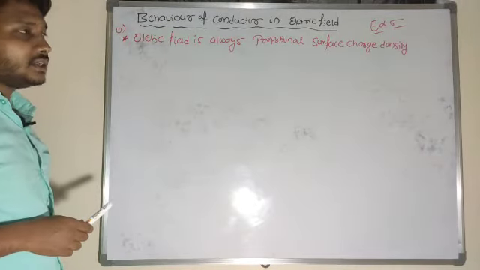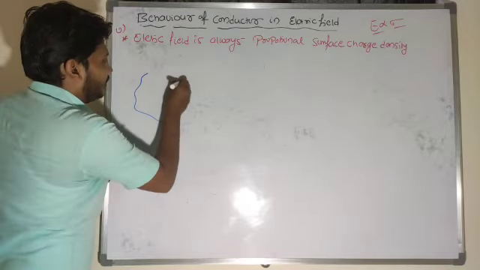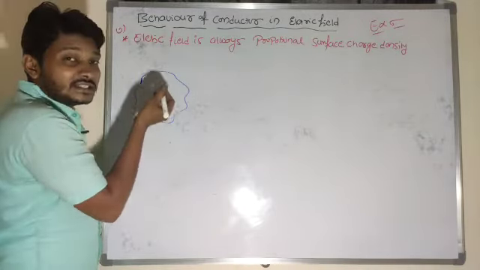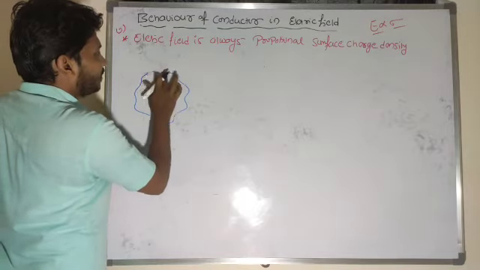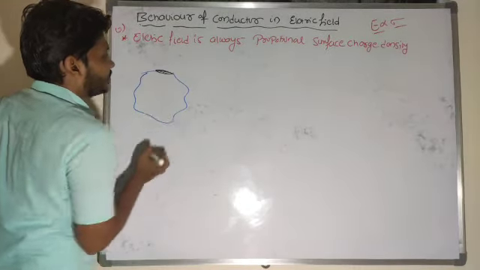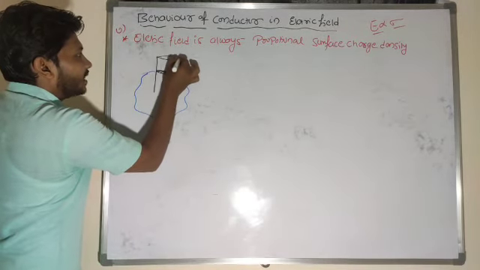For that purpose, first I will consider one irregular conducting sphere here. Now let me consider one Gaussian surface here. So this one is the Gaussian surface. I will draw an imaginary cylinder here.